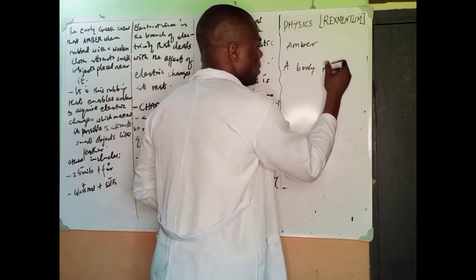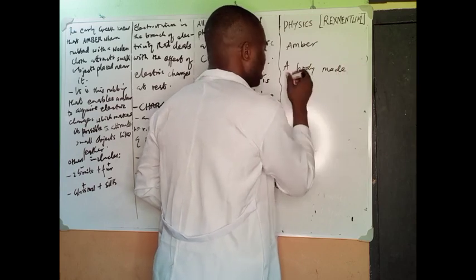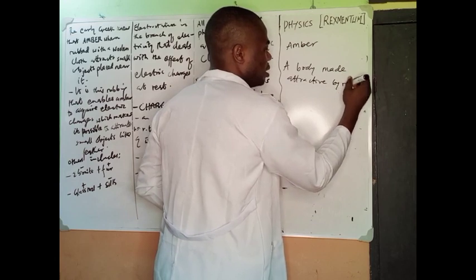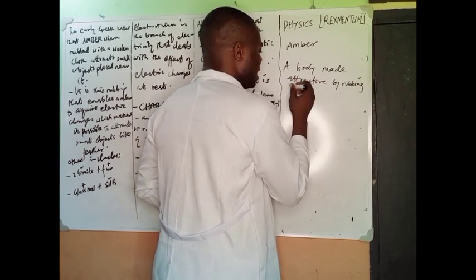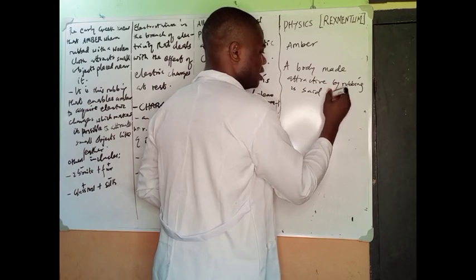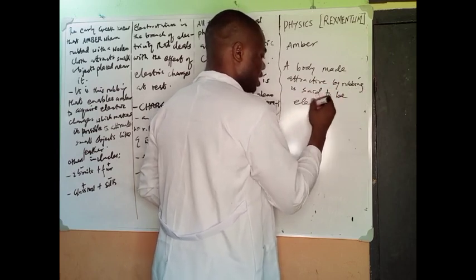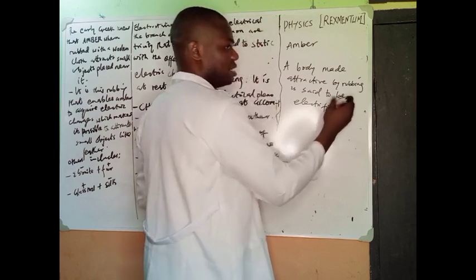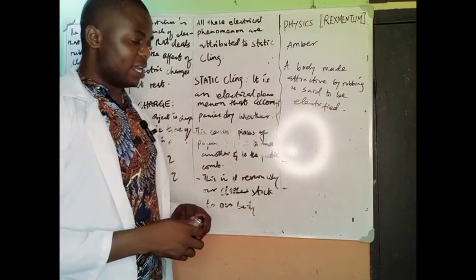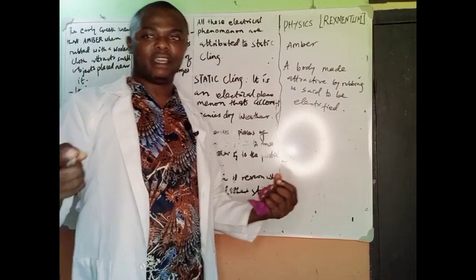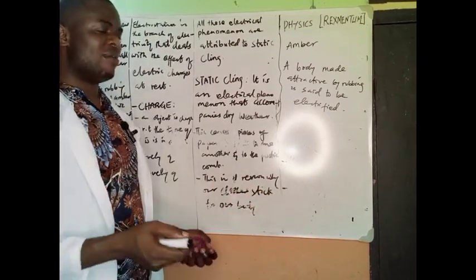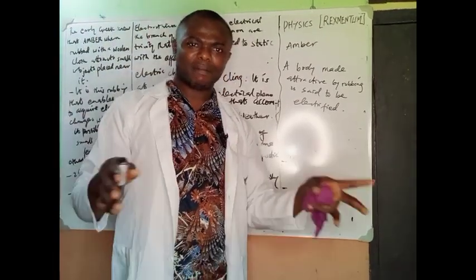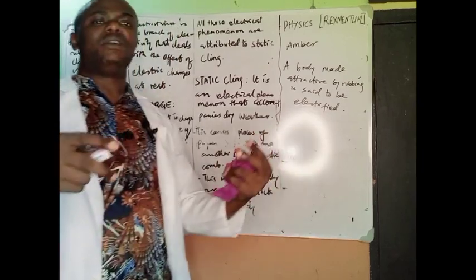So a body made attractive by rubbing is said to be electrified. Like I said, another scientist, William Gilbert, said that this is not just limited to amber, but a general phenomenon. Then you see similarities between electricity and magnetism in the 19th century.